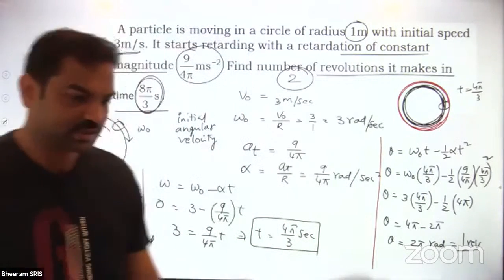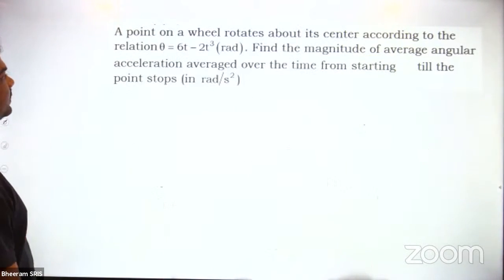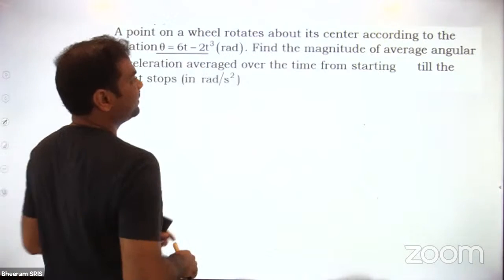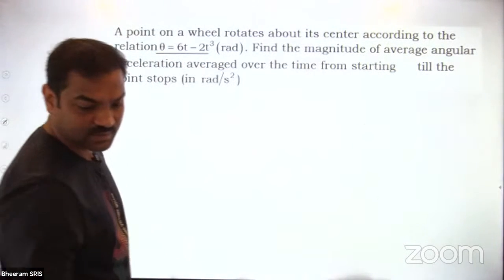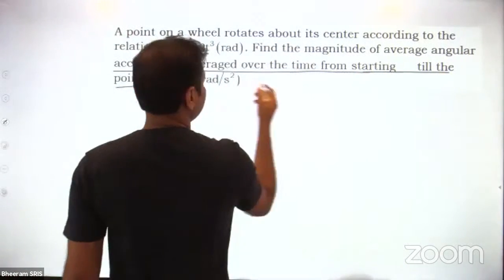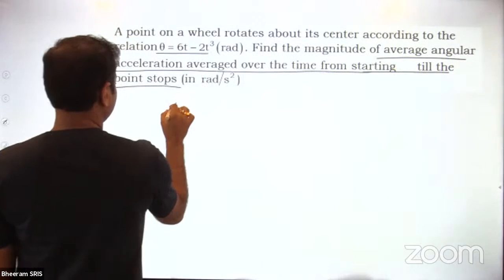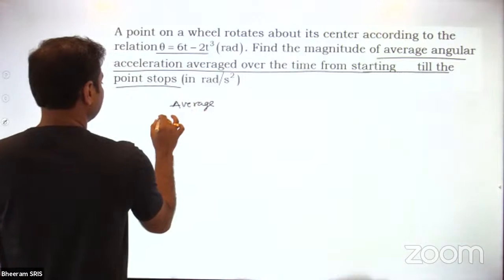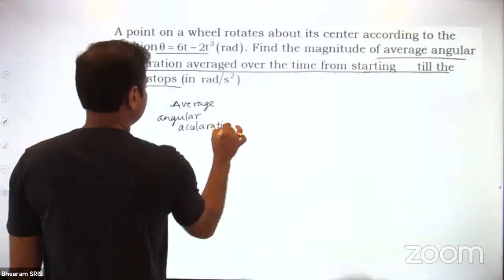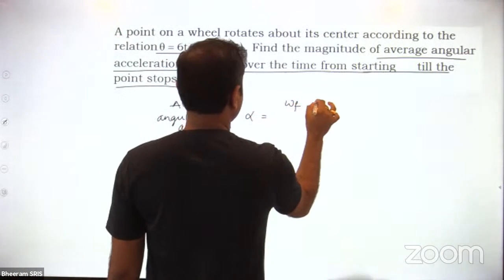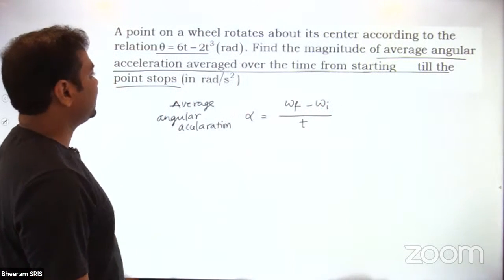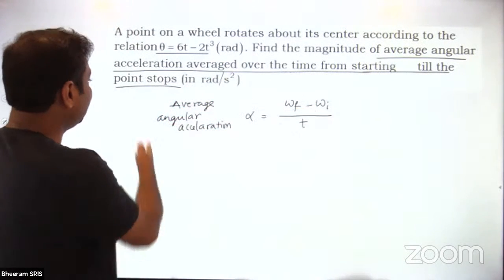Okay, so I think one more question is there. I'll explain, you people try later. A point on a wheel rotates about its center according to the given relation of theta. Find the magnitude of average angular acceleration. Average angular acceleration is averaged over time, from the start till the point stops. What is the meaning of average angular acceleration? Alpha I can write as final angular velocity minus initial angular velocity by time taken, averaged over that time from the start till it stops.